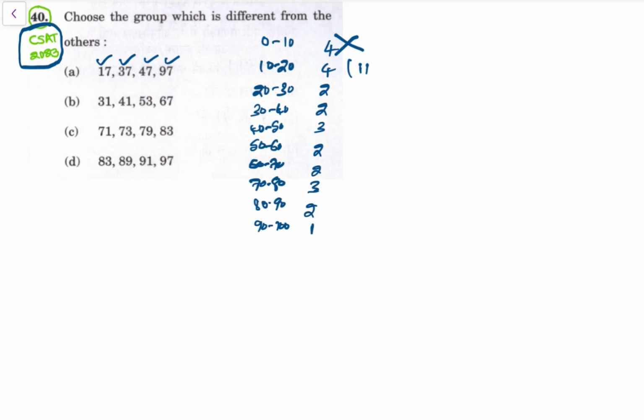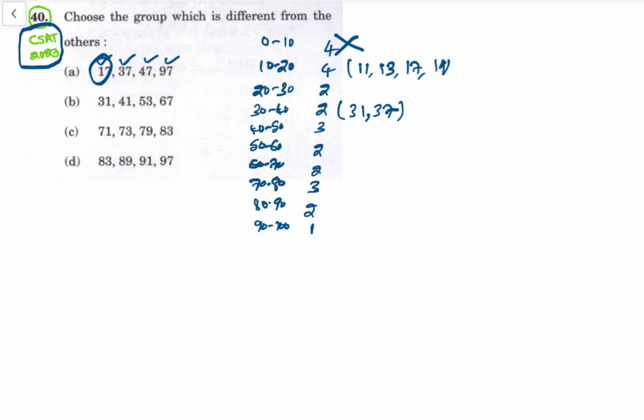See 20 में 11, 13, 17, 19, ठीक है. So 17 is a prime number. Then 30 to 40 में देखो 2 हैं, that is 31 and 37, right? 31 and 37 are prime numbers. ठीक है.